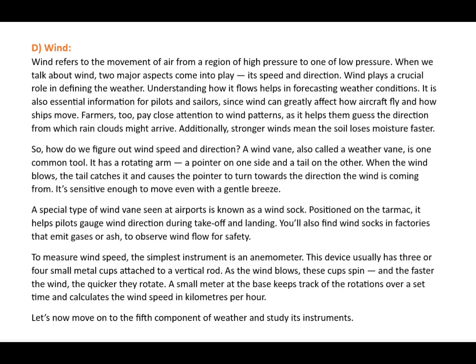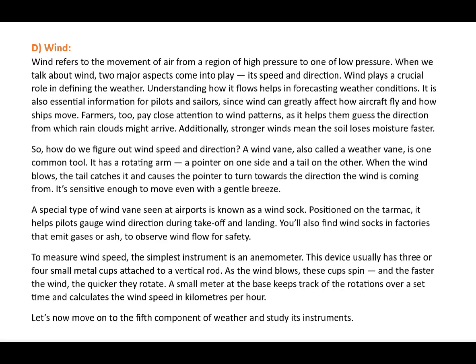A special type of wind vane seen at airports is known as a wind sock. Positioned on the tarmac, it helps pilots gauge wind direction during takeoff and landing. You'll also find wind socks in factories that emit gases or ash to observe wind flow for safety.